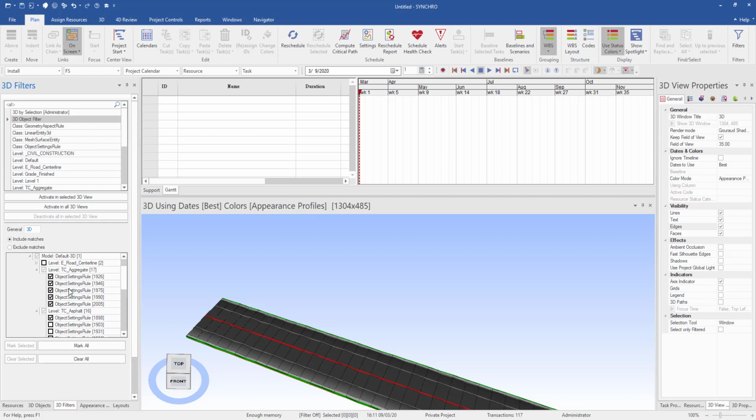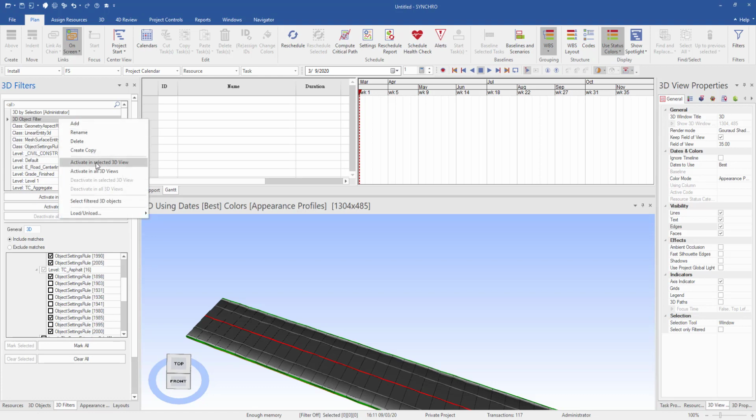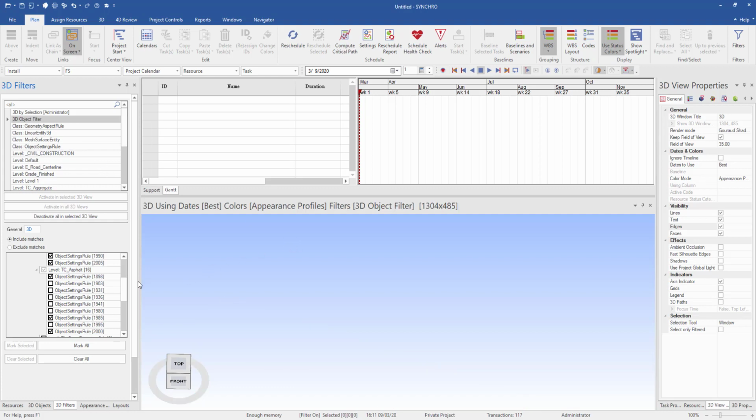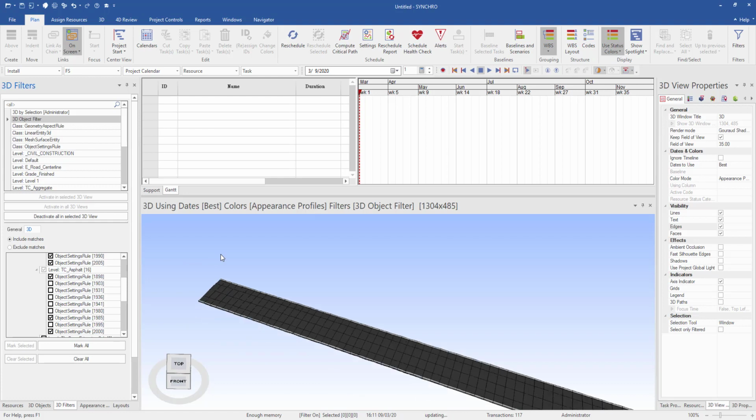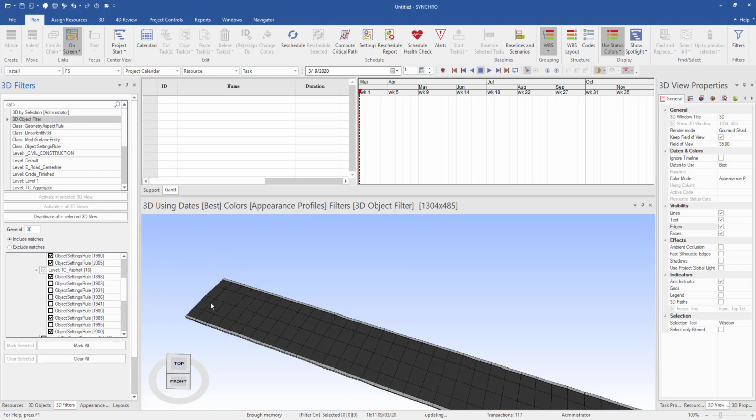I'm only interested in showing the aggregate, the model, and also the aspect on the left, right, and in the middle. So I apply this filter to the selected 3D view. And you can see the road here.